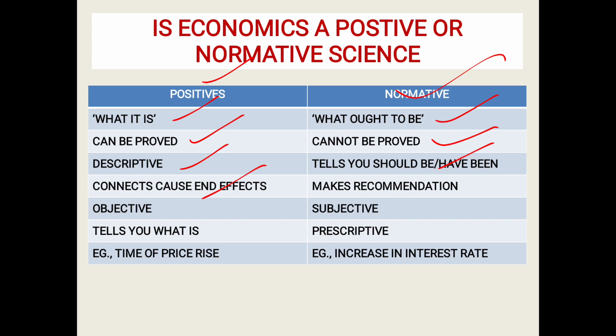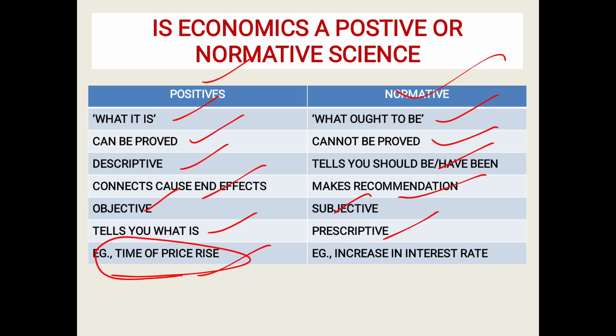Positive is descriptive, it connects causes and effects. Normative tells you it should be this way or it should be that way. It is just making a recommendation, because higher education should be free. It's a recommendation that is being made. Positive is objective. Normative is supposed to be a subjective topic. It tells you what it is. This is perspective. So I have given you an example here.